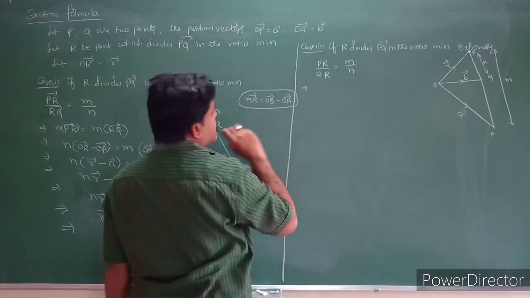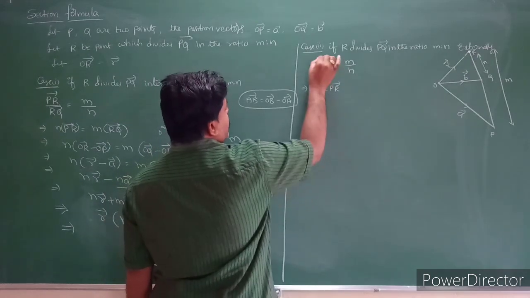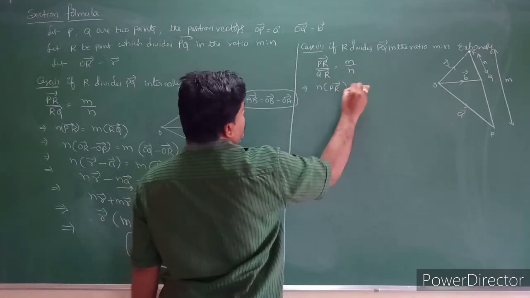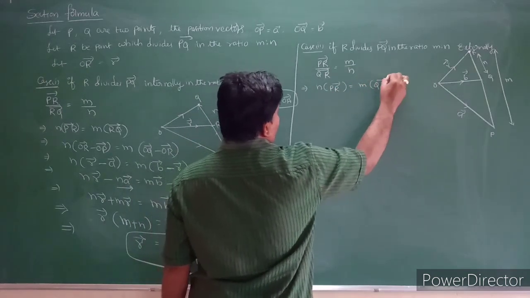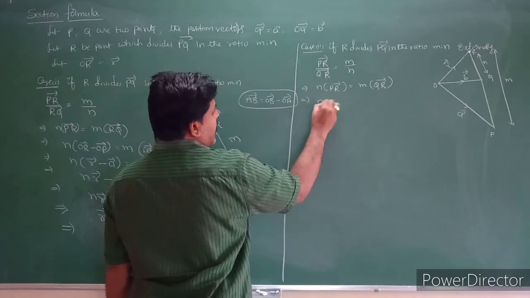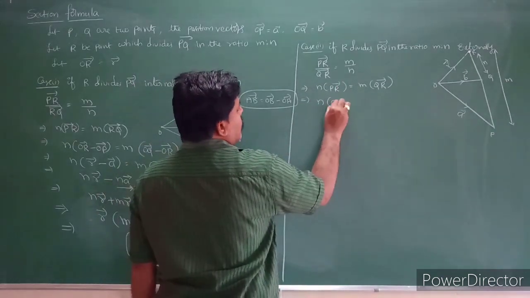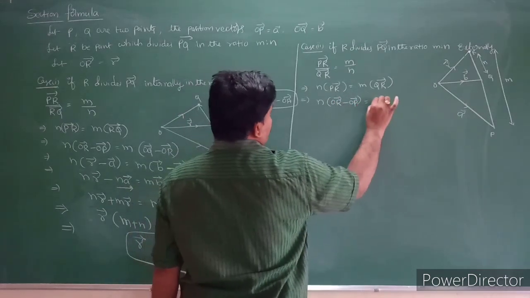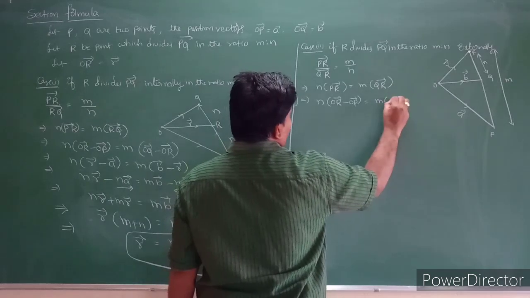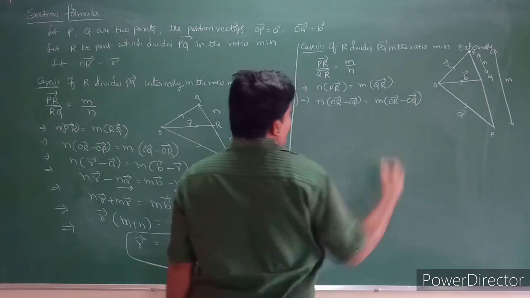So that implies n into PR bar is equal to m into QR bar. PR bar is nothing but OR bar minus OP bar, which is equal to m into QR bar, that is OR bar minus OQ bar.